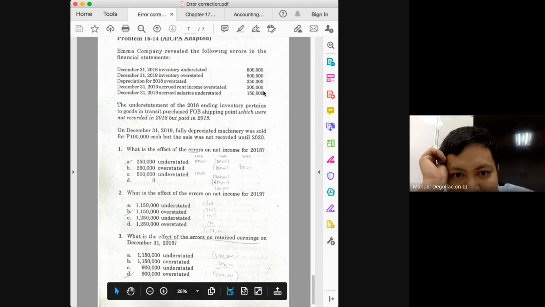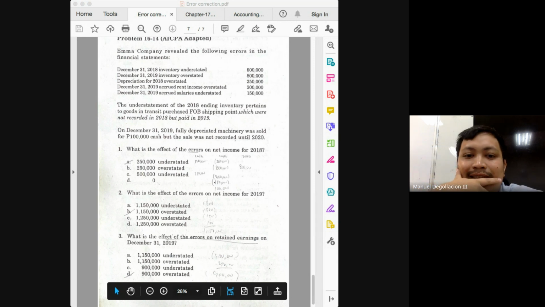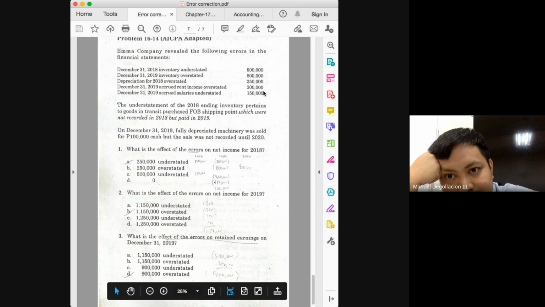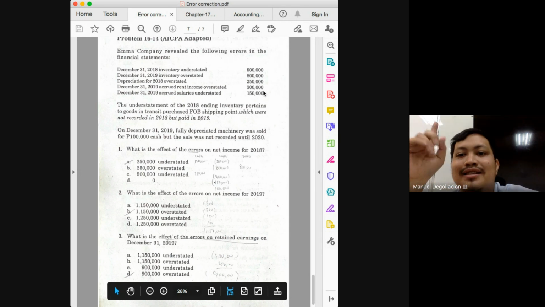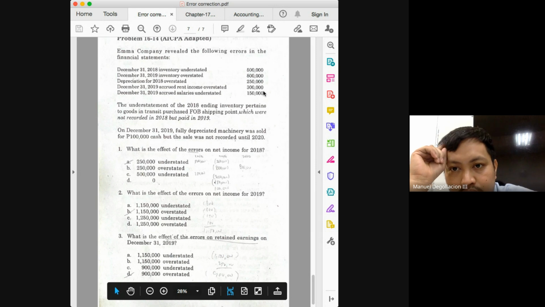What happened to the beginning inventory? The ending inventory in 2018 is understated, so that means the beginning inventory will be understated. If beginning inventory is understated, that means net income would be overstated. So both overstatements.